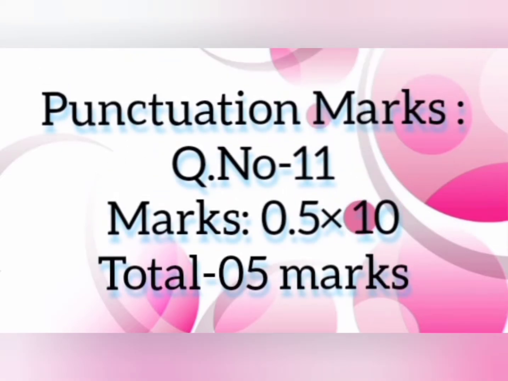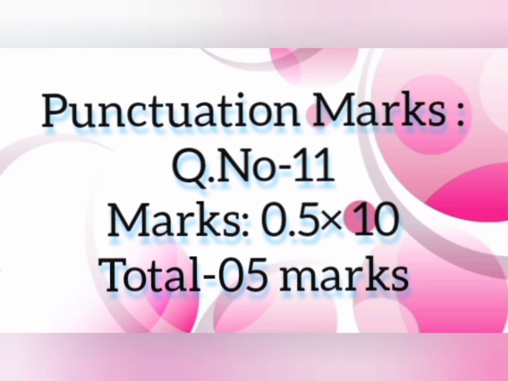Marks distribution of the topic. The question will be: use capital letters and punctuation marks in the passage. It is the 11th number question of your English second paper. There will be 10 errors in the passage, and for each error the mark is 0.5. So the total is 5 marks.